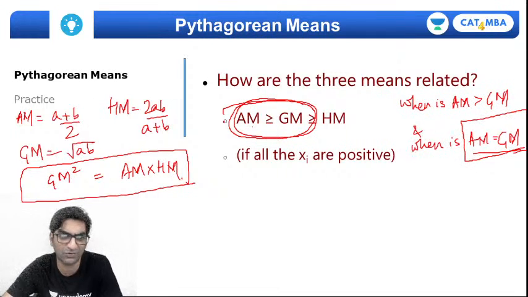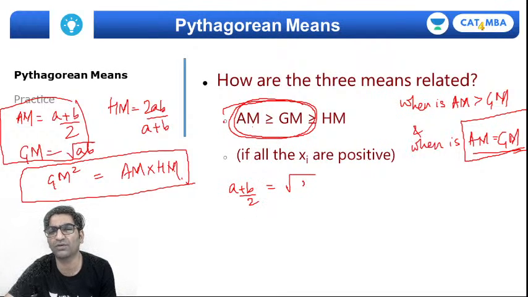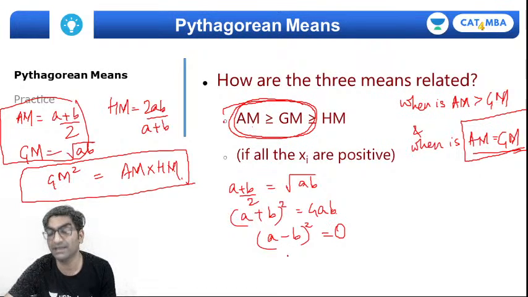I could do that here, right? Simplest way of doing it is to see what happens when AM is equal to GM. So when is (A plus B) by 2 equal to square root of AB? How do we solve this? Square it, which means (A plus B) whole square should be equal to 4 times AB. If you expand this, it ends up becoming (A minus B) whole square is equal to 0.